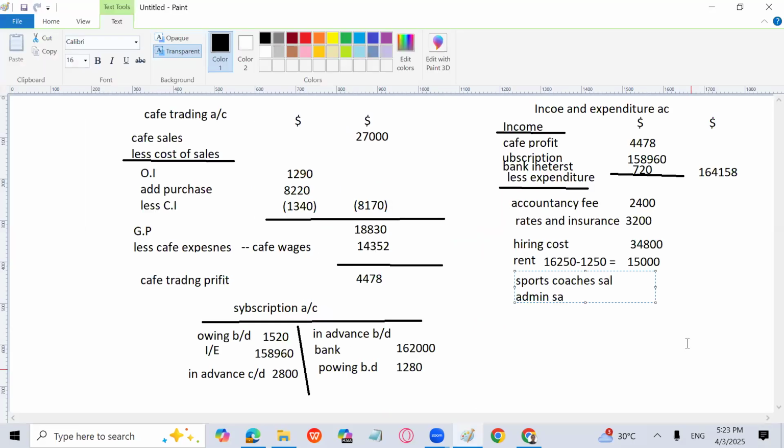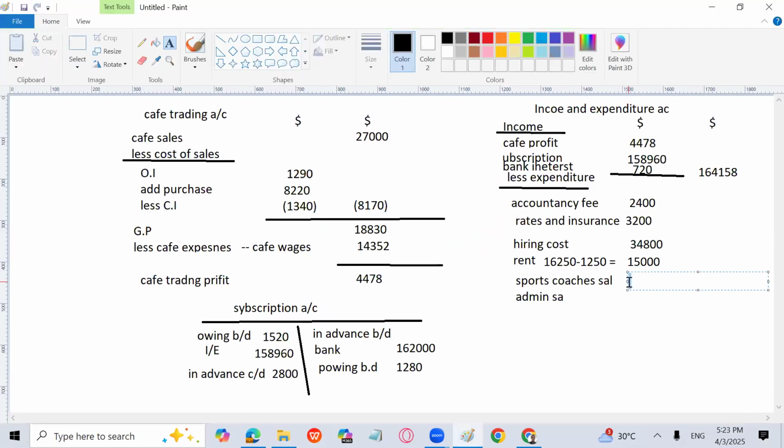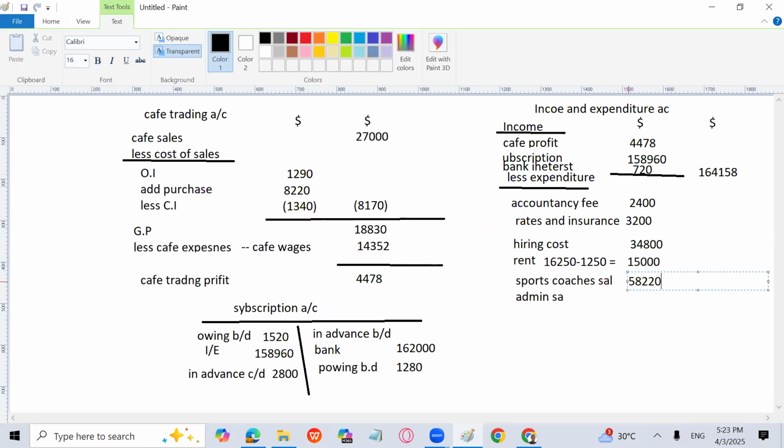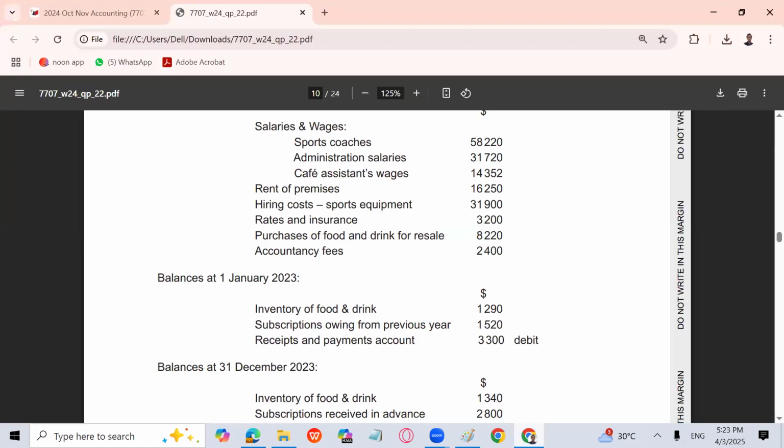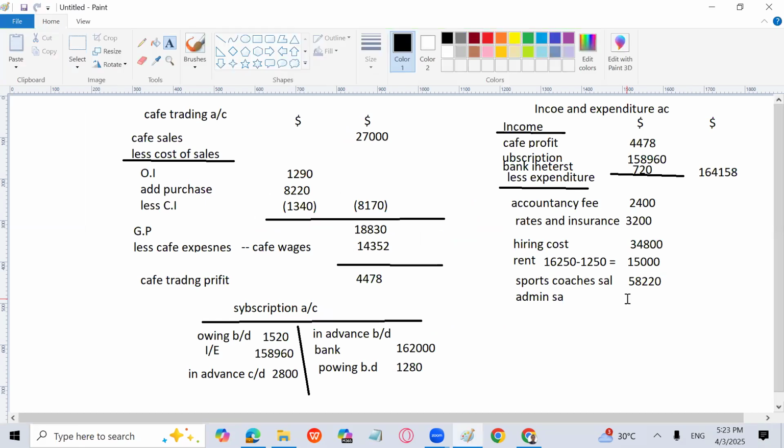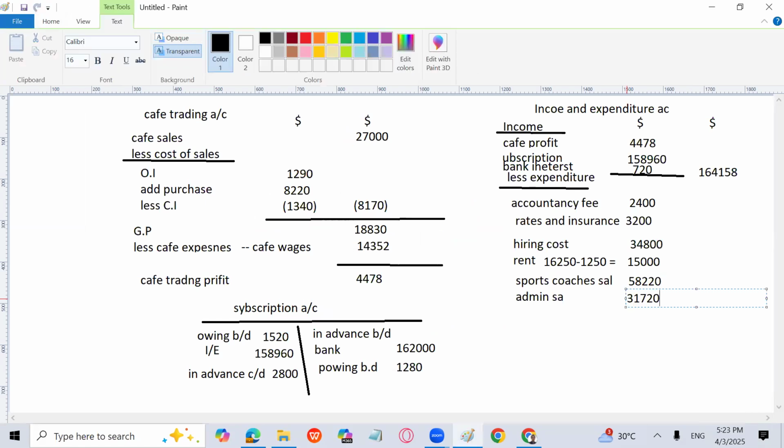So you can write here sports coaches salaries is 58,220 and for admin that is going to be 31,720. Can you go for the total expenses for me?